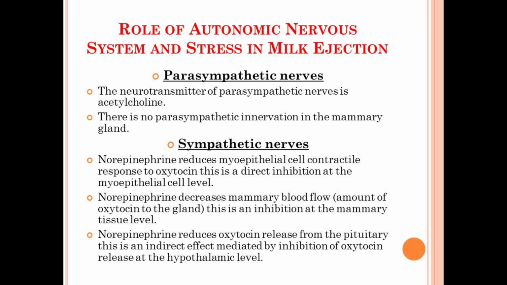Now, talking about the sympathetic nervous system, we already know that it has two types of neurotransmitters. The first is norepinephrine and the second is epinephrine. So norepinephrine plays an important role in milk ejection, as it will reduce the myoepithelial cell contractile response to oxytocin, and this is a direct inhibition at the myoepithelial cell level present in the mammary gland.